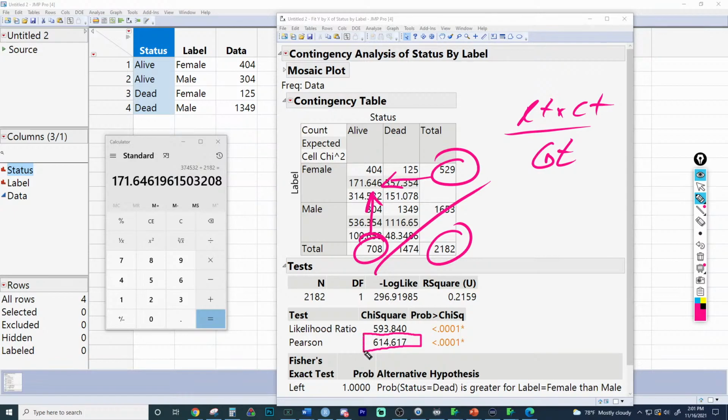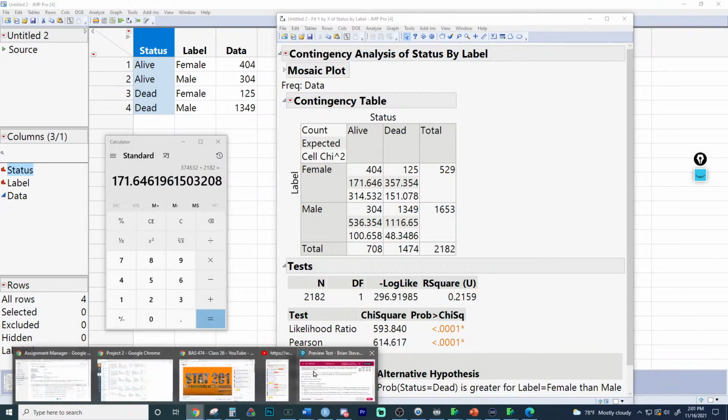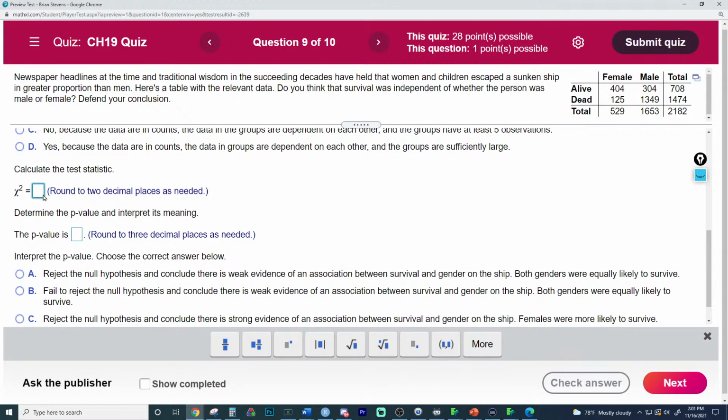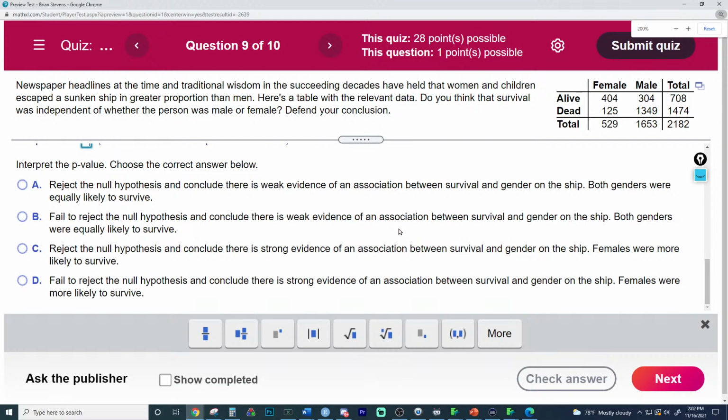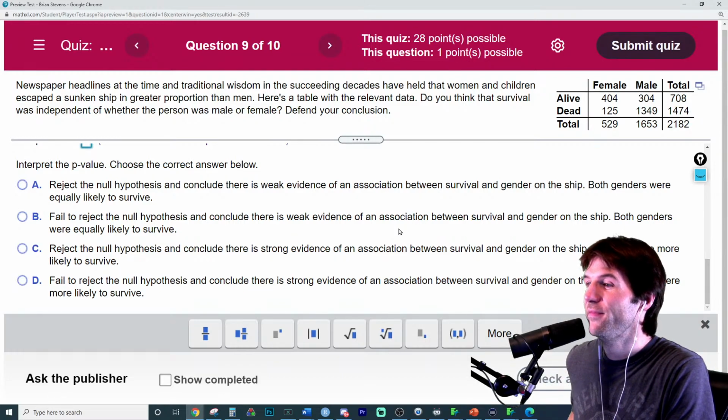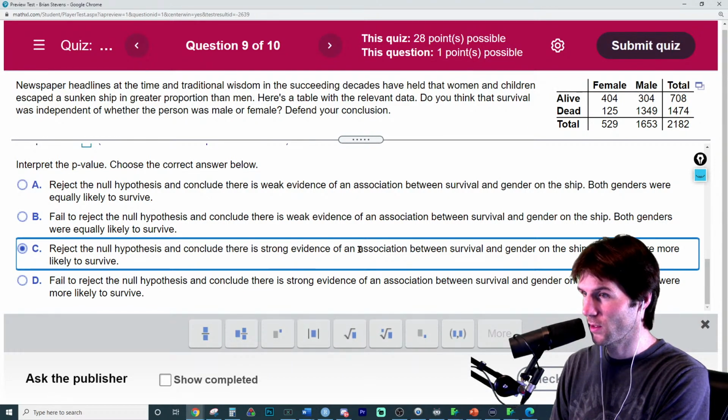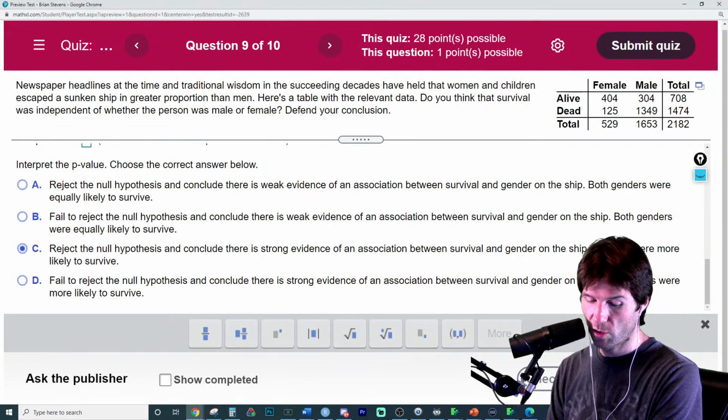We were looking for this down here though, which is the chi-squared test statistic. And the chi-squared test statistic is going to be equal to 614.617. Let's remember that. And we go down here to 614.617, which rounds up. And the p-value is about as zero as can be. So we're going to reject the null for certain. So it's either A or C. Reject the null hypothesis. There is weak evidence. No, there's strong evidence to conclude an association. Too worried about this Pearson trickery right here.